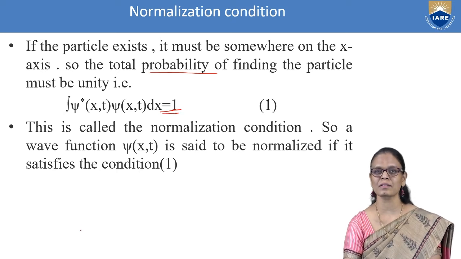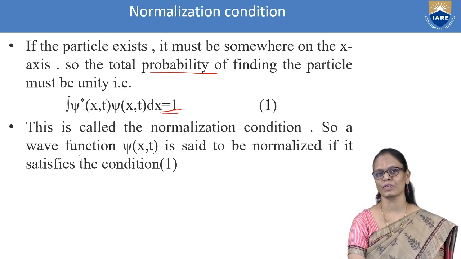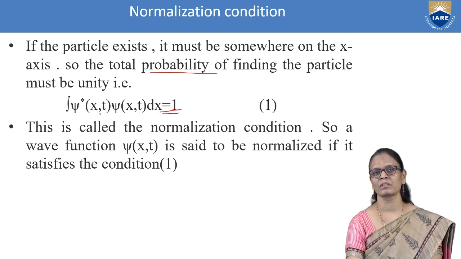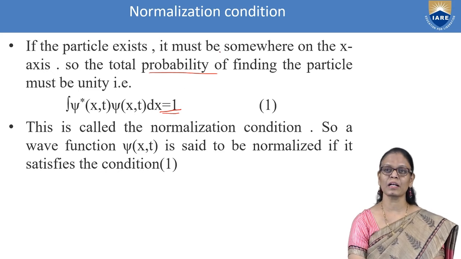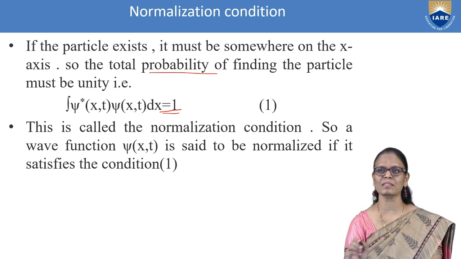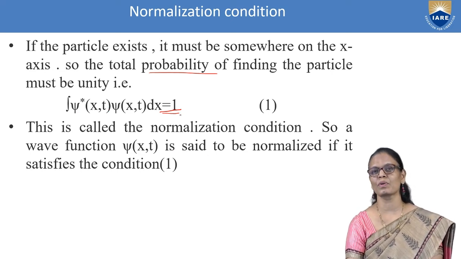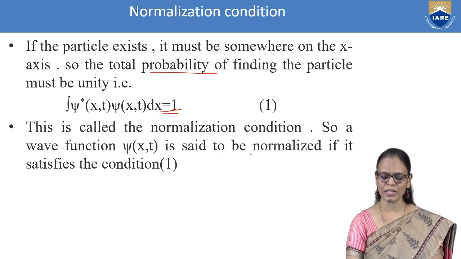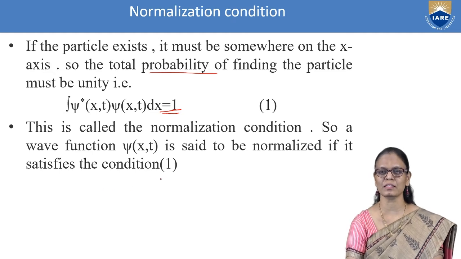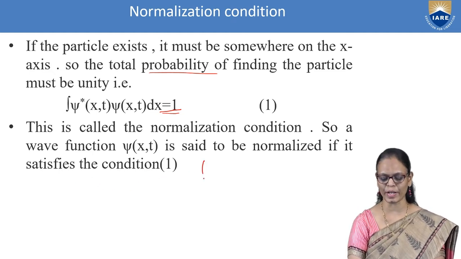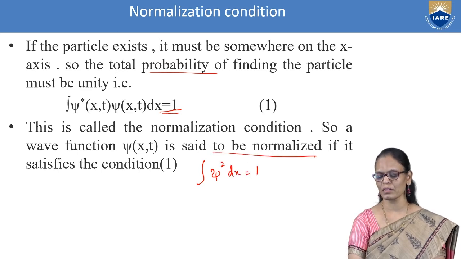This we have already discussed. But how do you write the representation I am talking about? Because we know for sure that the particle lies somewhere along the x-axis, the integral of psi star psi dx should be equal to 1. And this is called the normalization condition. So, a wave function is said to be normalized if it satisfies this condition. Once this condition is satisfied, that is, the integral of psi square dx is equal to 1, it means the wave function is normalized.